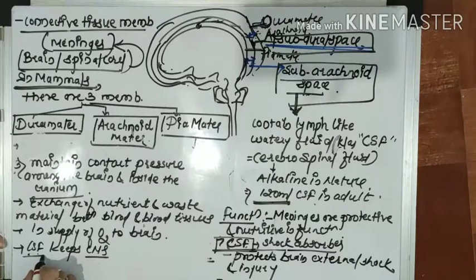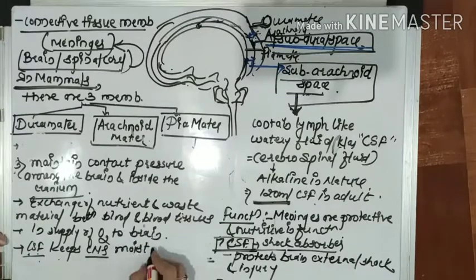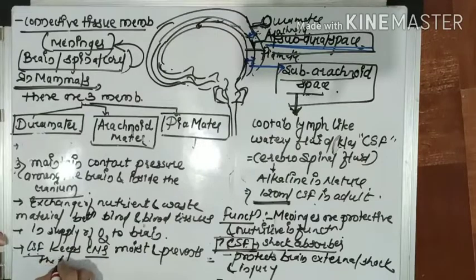As we know, the brain and spinal cord are the two components of the central nervous system, so CSF keeps it moist and prevents the brain from drying, which is called desiccation.